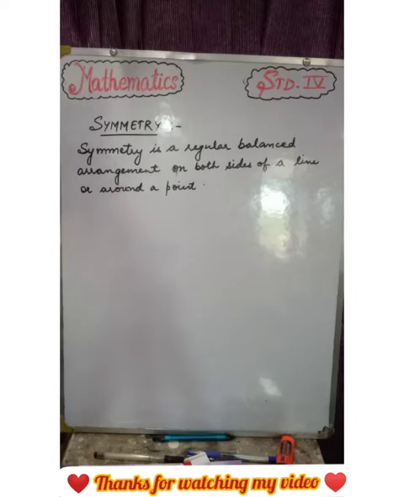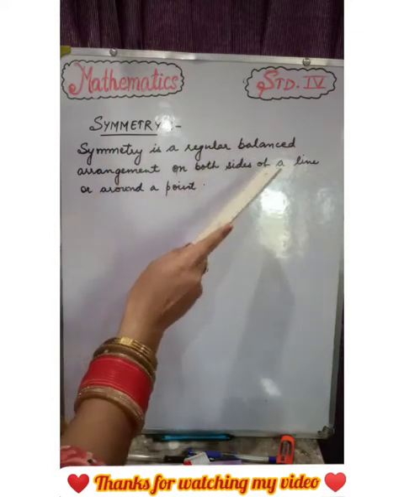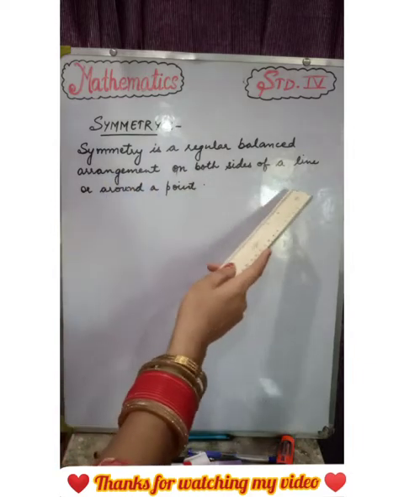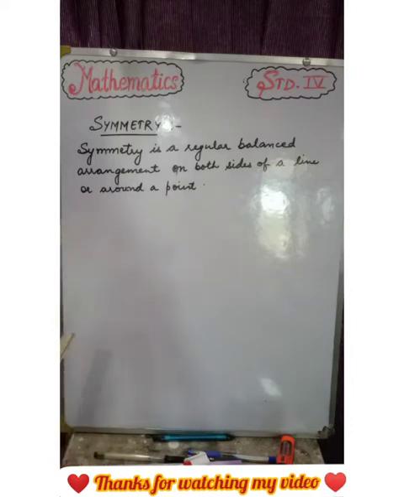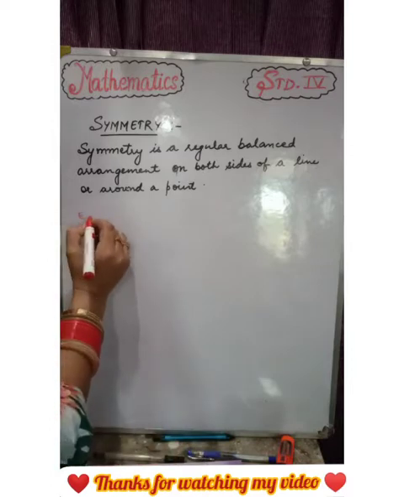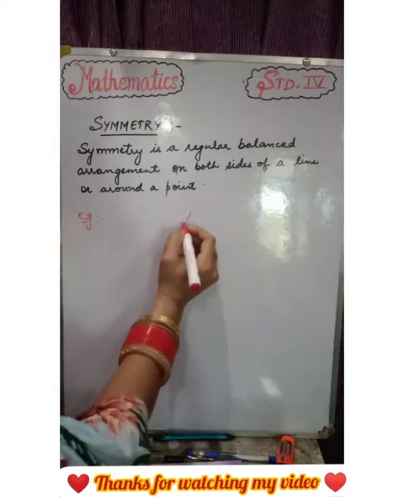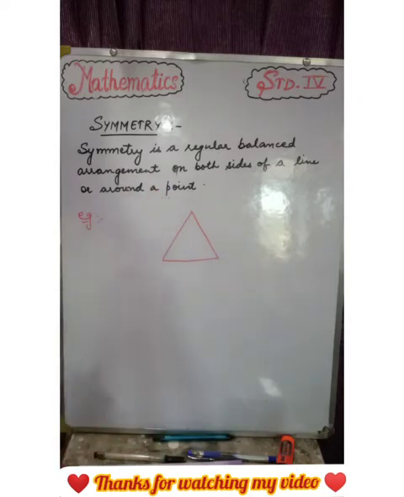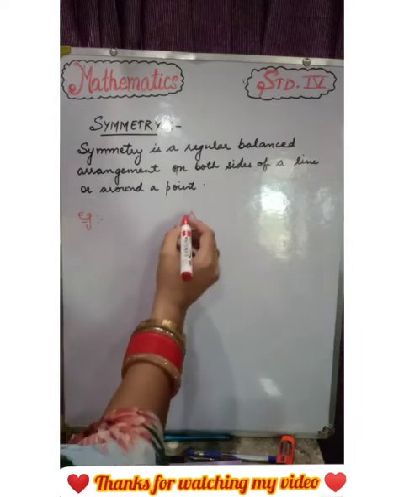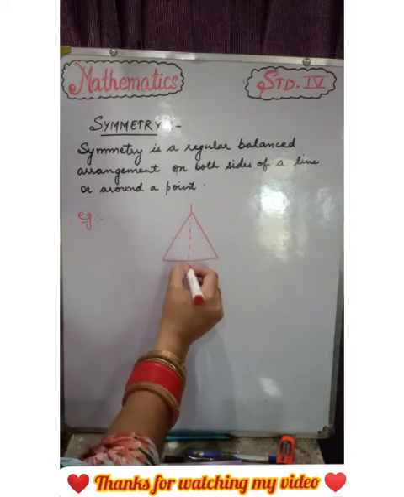Now let's start today's lecture, that is symmetry. What is symmetry? Symmetry is a regular balanced arrangement on both sides of a line or around a point. Symmetry means a balanced arrangement. Let's take an example of any figure, say a triangle. If we divide this triangle into two parts and both the parts are equal, then we can say that there is a symmetry. We divide it like this.